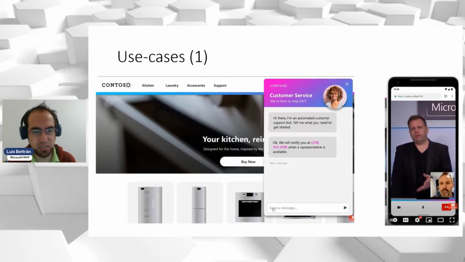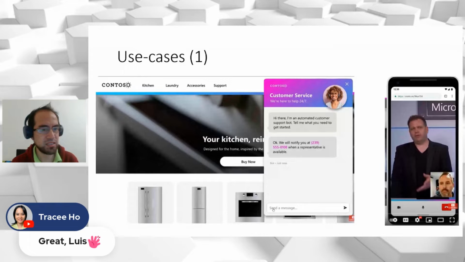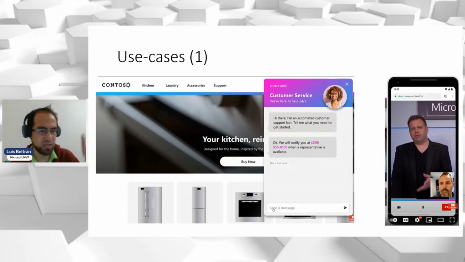Maybe at first the user is interacting with this chatbot on a website, but at some point you ask the bot, okay, please call me because I need to show some picture about a product that is not working, because maybe this is customer support. And they can join this video call in the application, and then they can see, and maybe the support could be better. So there are different scenarios.